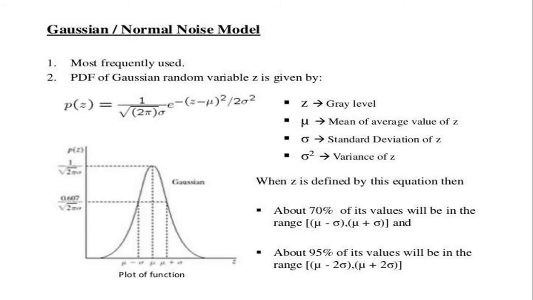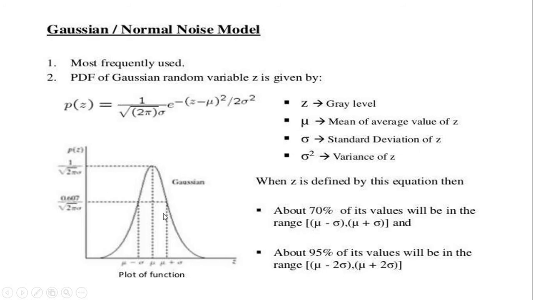So this is the Gaussian noise model, and it is the most commonly used. The PDF of a Gaussian random variable z is given by the formula P(z) = 1 / (√(2π) σ) · e^(-(z-μ)² / (2σ²)), where z is the gray level, μ is the mean or average value of z, σ is the standard deviation of z, and σ² is the variance of z.